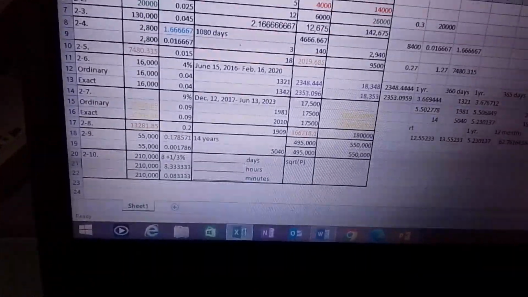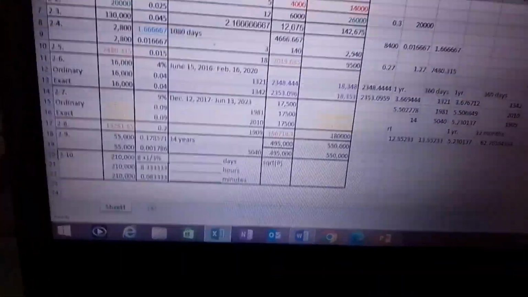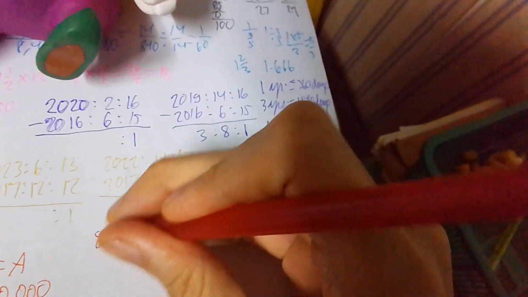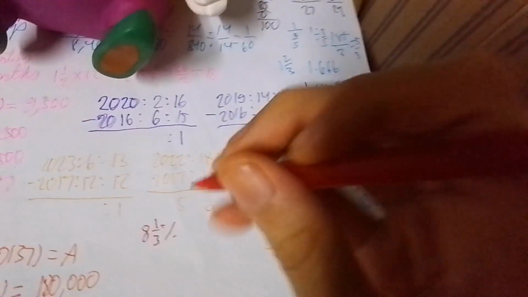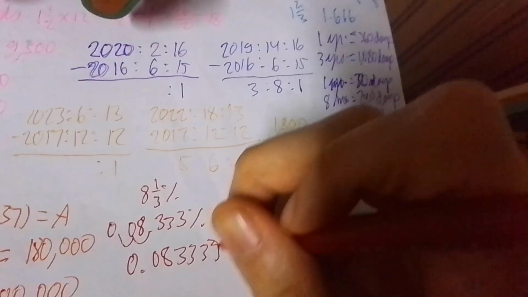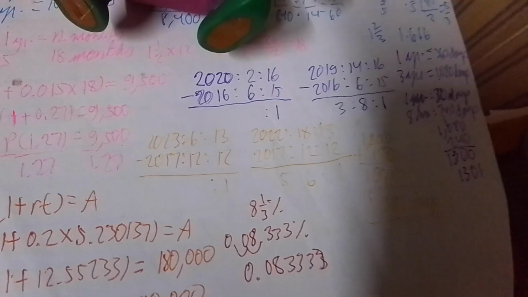Remember, this is our problem in number 10. Our principal is 210,000 pesos, and we have 8 1/3%. How do we handle 8 1/3%? Let me write it for you. Did you know that 1/3, if we divide that, is 8.33333%. Moving the decimal place 2 places to the left, it's supposed to be 0.0833333 in decimal. That is how you convert.